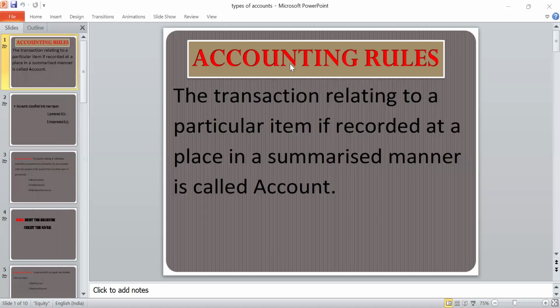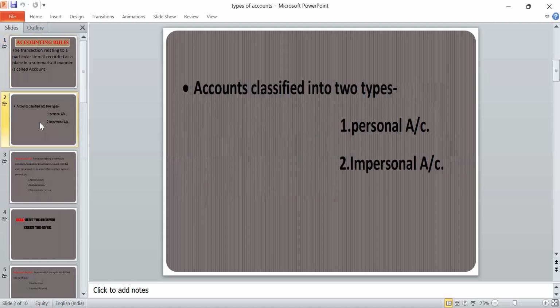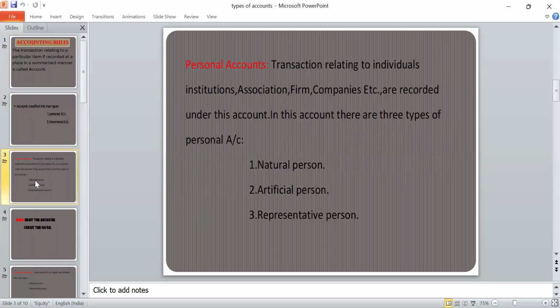Already we know. And how many types of accounts? Accounts are mainly divided into two categories: one is a personal account, and the other is an impersonal account. Personal account means transactions relating to individuals, institutions, associations, or a firm. Firm means partnership firm or companies.